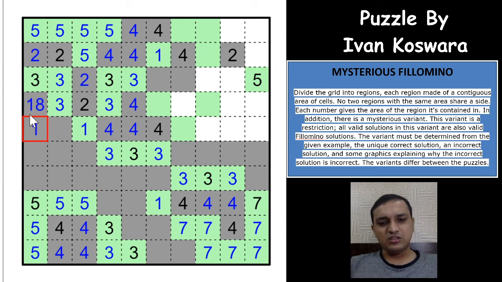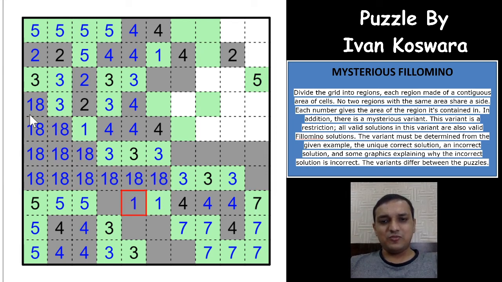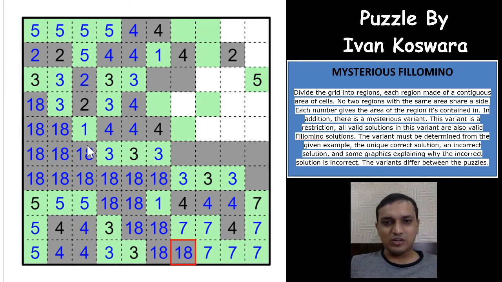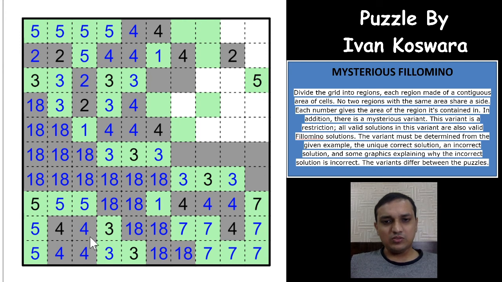So this is an excellent puzzle. As you can see here, this has an 18 cell region, right? Even number that is extended from nearly half of the grid, 1/3 of the grid, I would say. As you can see here, it is extending from here to here, right? Excellent. So okay, this all is done now, and now the upper right part is still pending here. Let us see if we can do that as well.